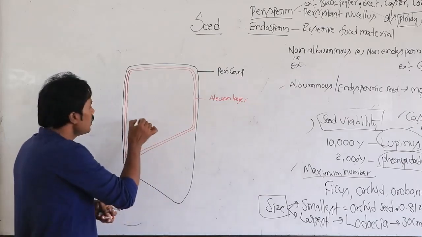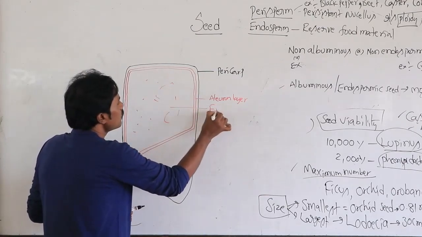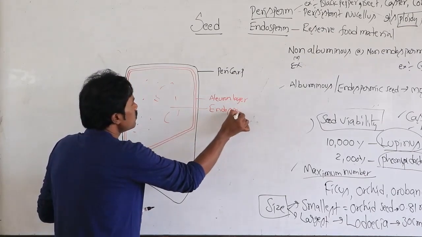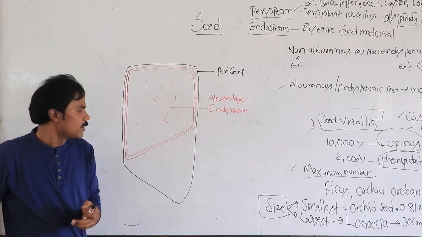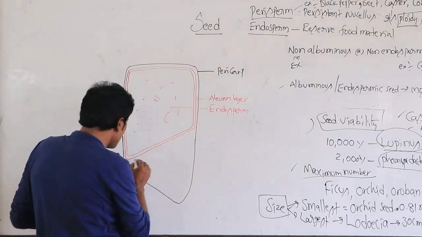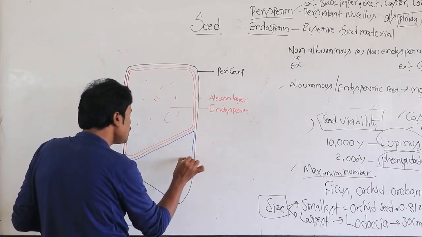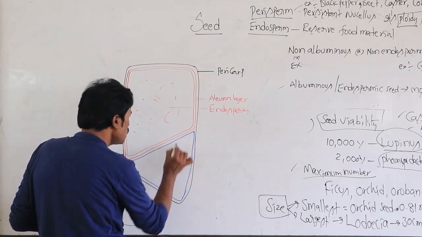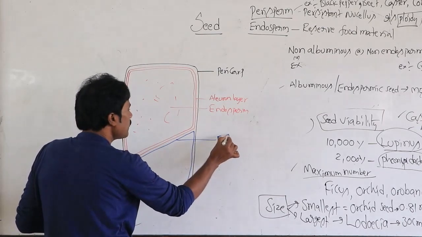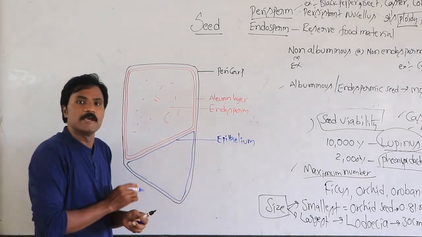Inside the aleurone layer is the endosperm. Then below this is the embryo, and this is the epithelium.